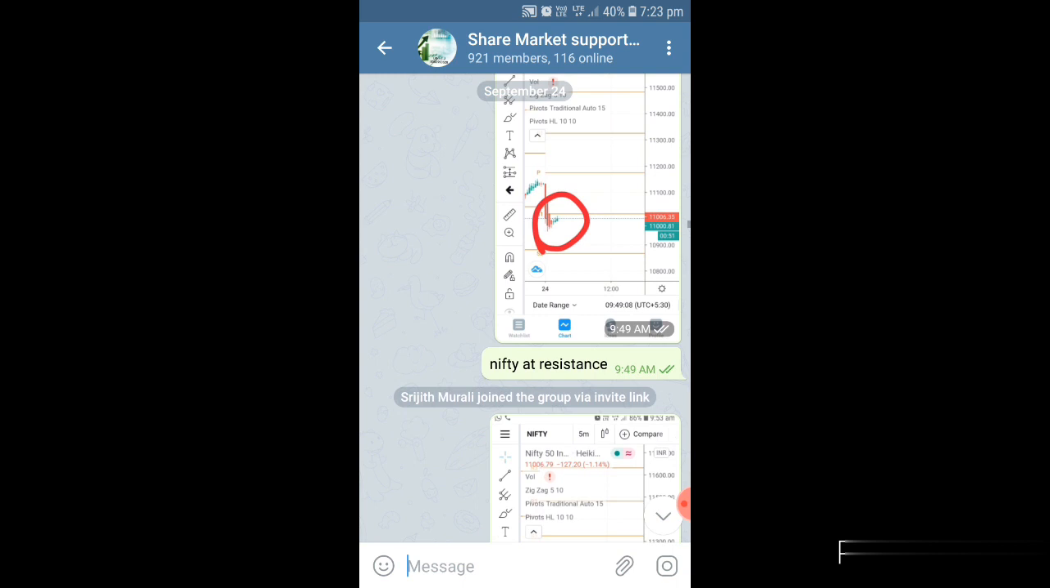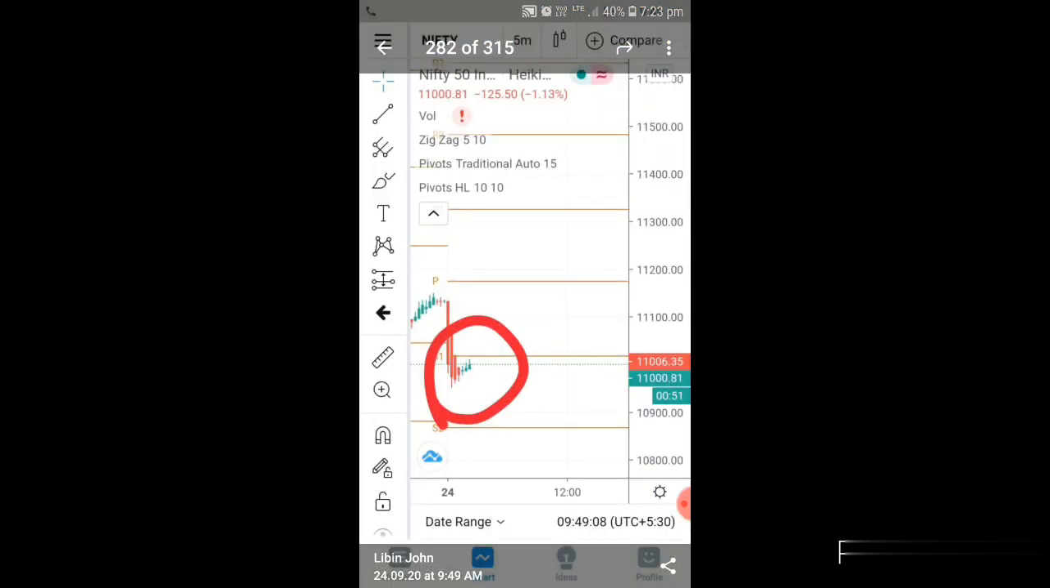And clearly here you can see I have told Nifty at resistance. Resistance and support is one of the best tools you can use for your intraday trading. If you use support and resistance, you can take a better entry and exit as well. In this picture itself I have identified Nifty at resistance.